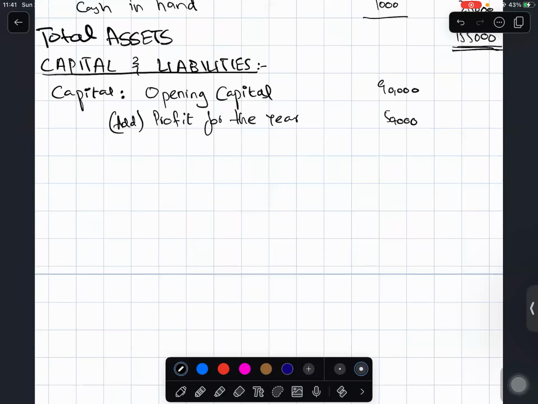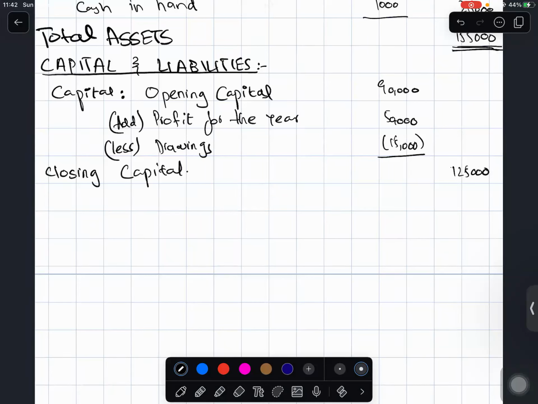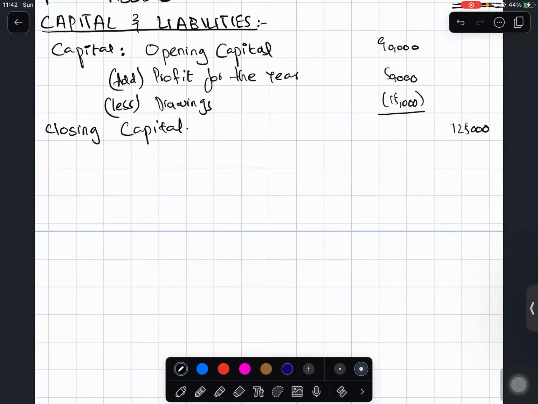And finally, we will deduct drawings, which in our example is 15,000, and we end up with 125,000. And this 125,000 is basically your closing capital. Once this is done, the capital section is basically done.